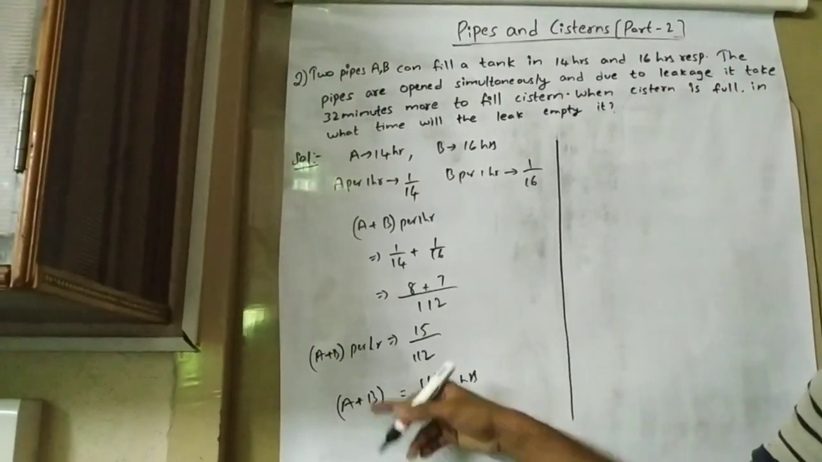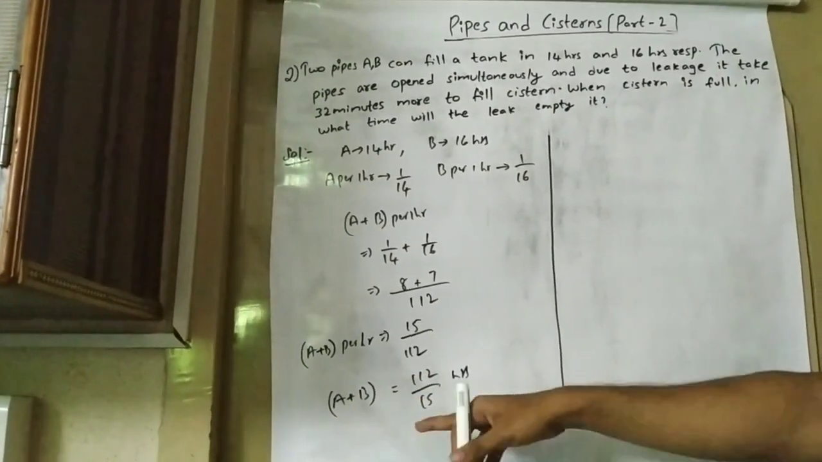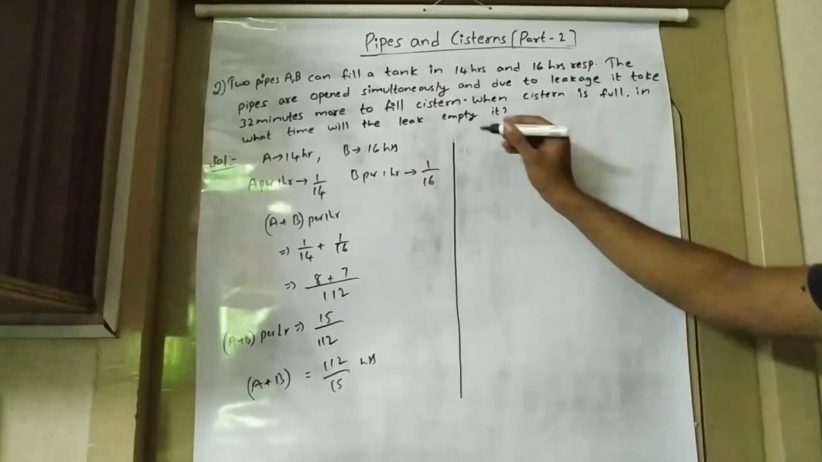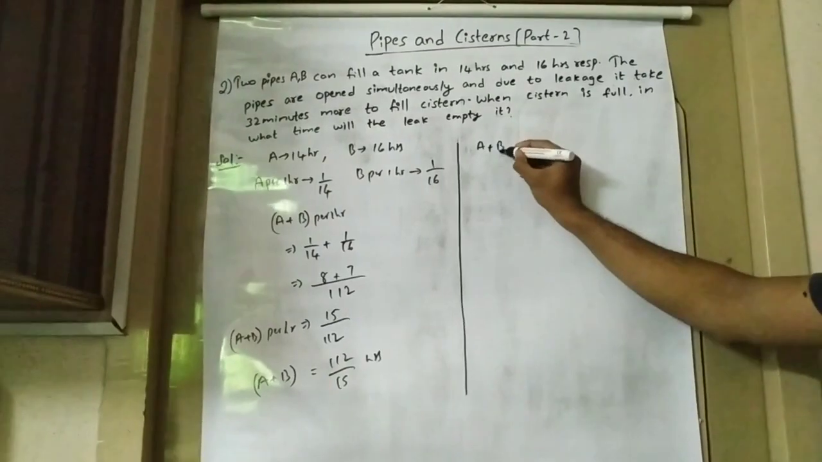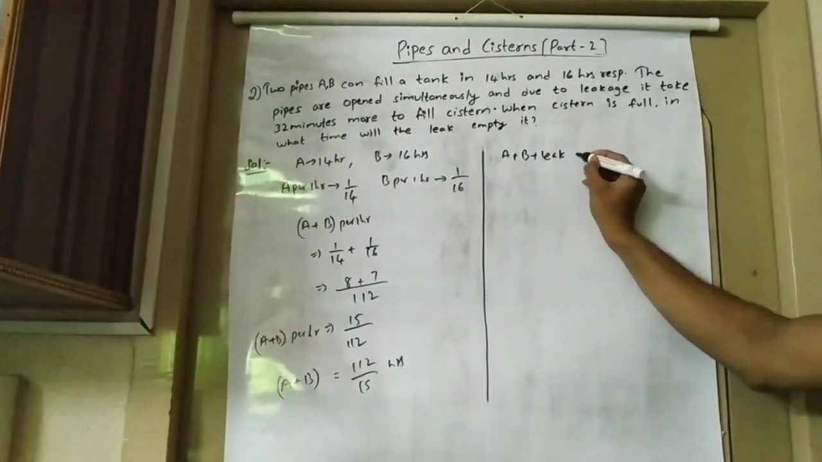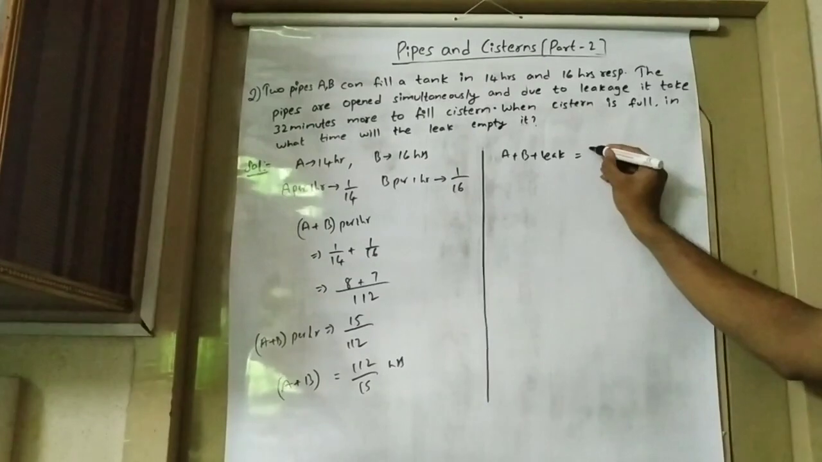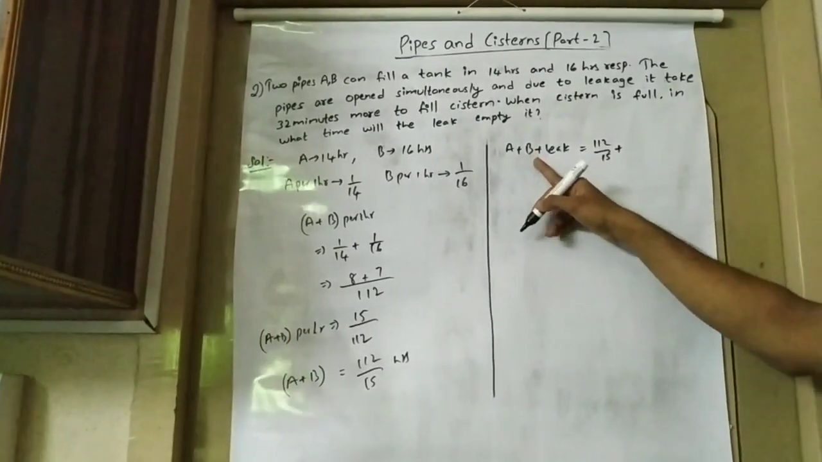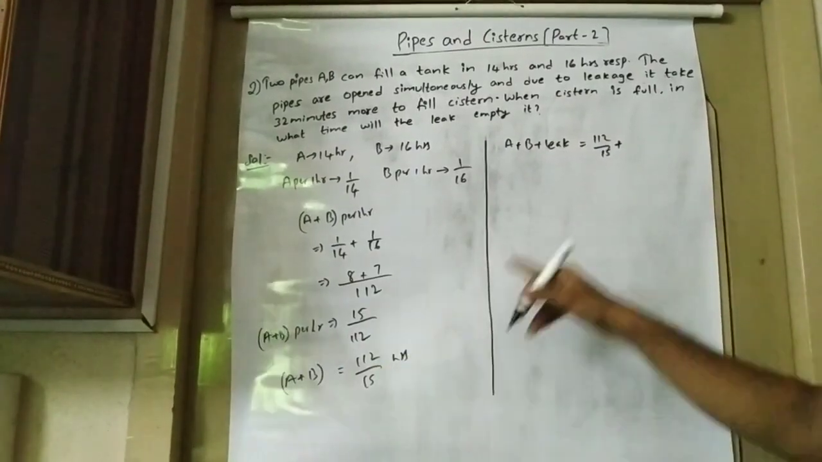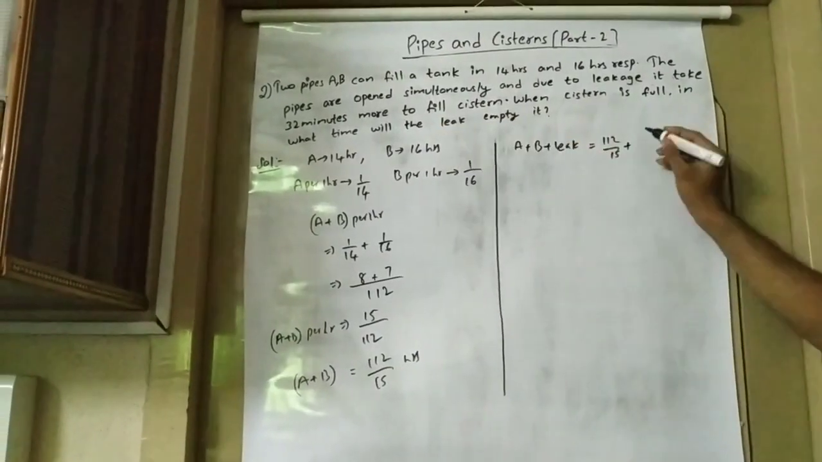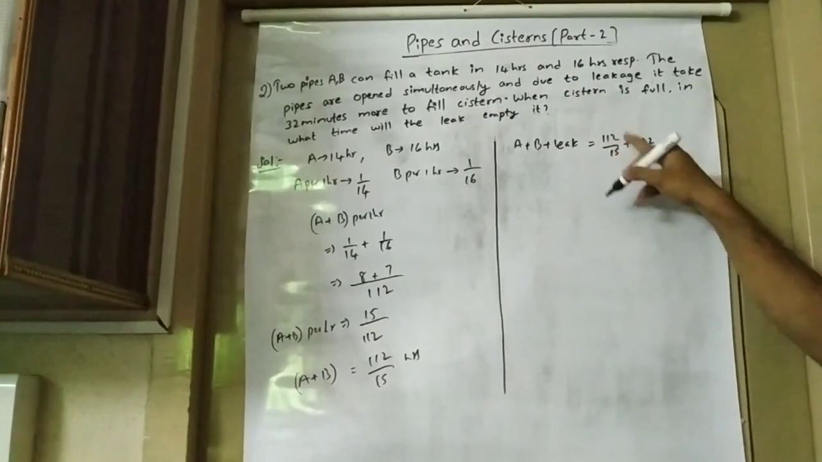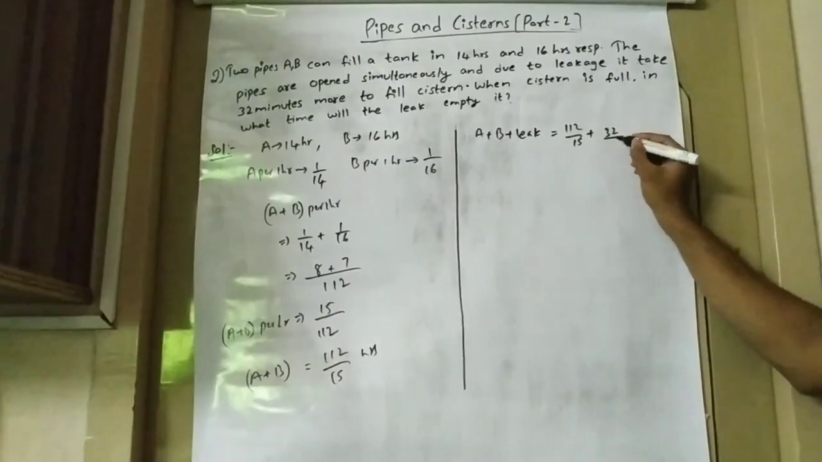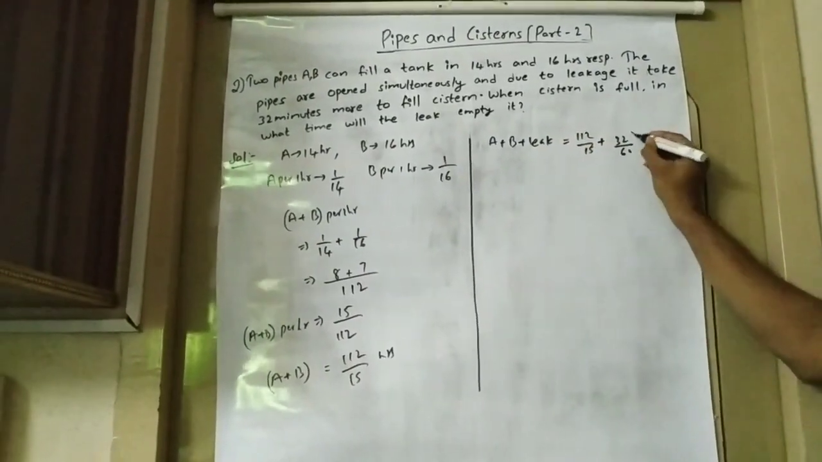To convert work into hours, we just invert it. And they are telling that due to leakage, it takes 32 minutes more to fill the cistern. So pipe A plus B plus leak takes 112 by 15 plus 32 minutes more. Here 112 by 15 is in hours, but 32 is given in minutes, so to convert minutes into hours, we divide it by 60.